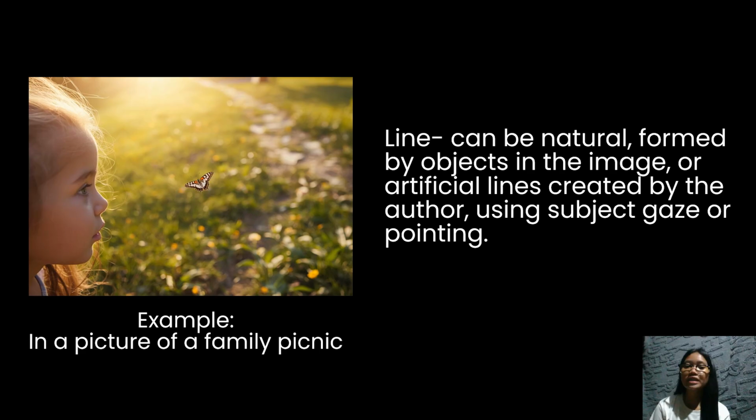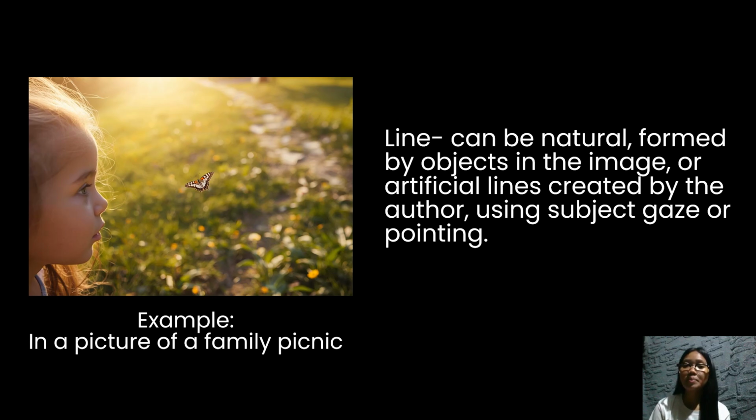So, for example, in a picture of a family picnic, the line of sight of a little girl looking at a butterfly creates an invisible line that guides the viewer's attention from the girl's face to the butterfly. This natural line, formed by her gaze, helps connect the two subjects in the image.